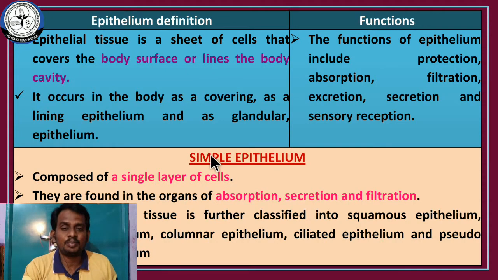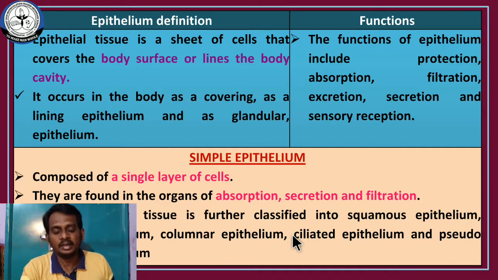In the previous class we completed the various types of tissue systems. What are the various types of tissue systems that are found in animals? Very good. One is epithelial tissue and the second one is connective tissue. The third one is muscular tissue and the fourth one is neural tissue. These are the four types of tissues. These are the various types of tissues that are found in an animal's body.